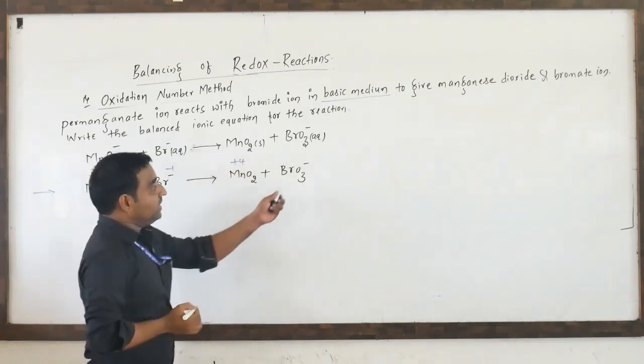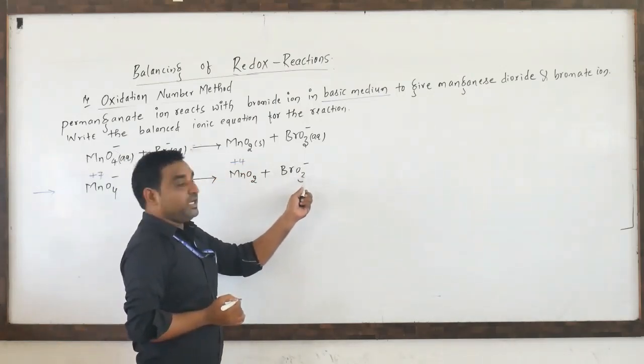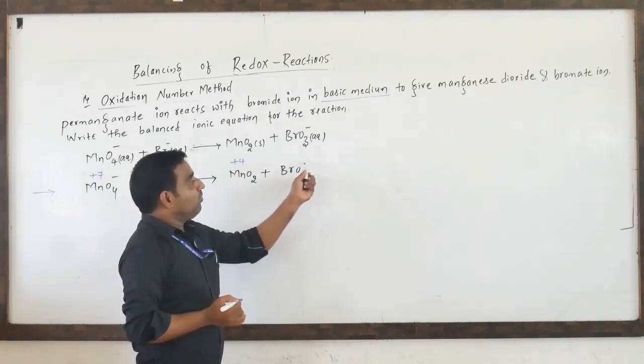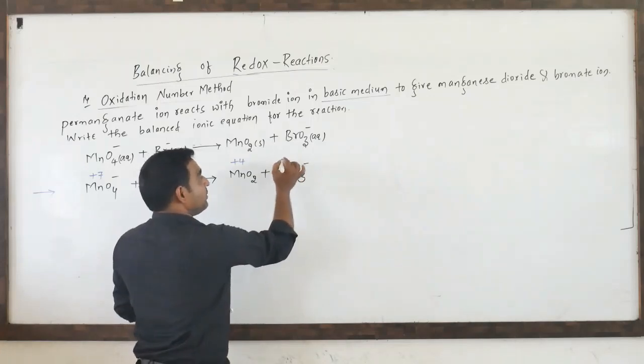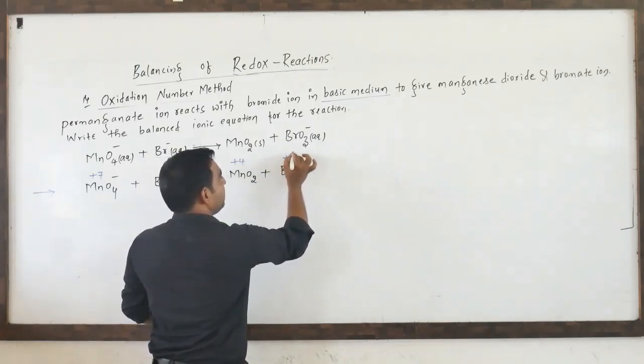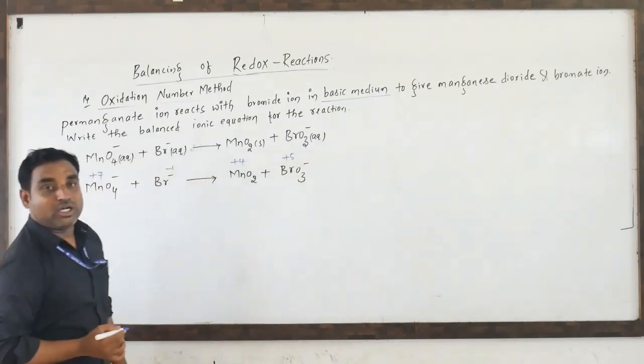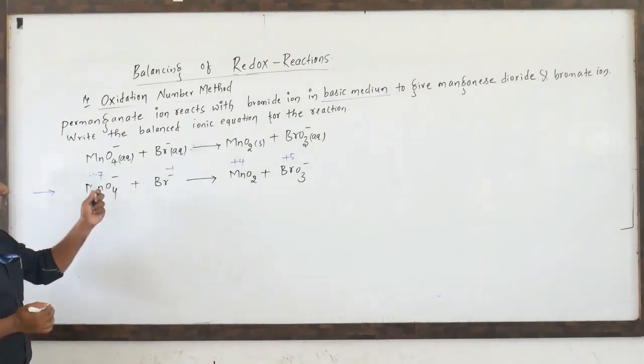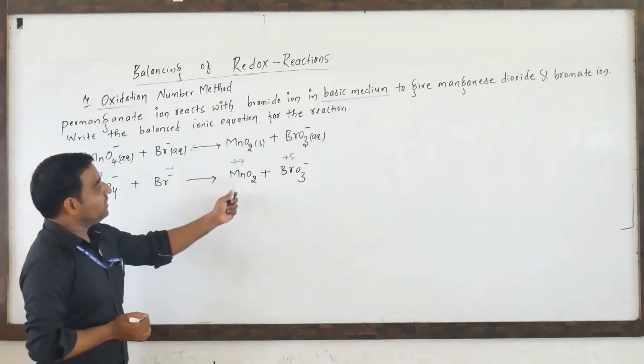Here one oxygen is minus 2, 3 oxygens are there, 3 2s are 6. So 6 minus 1 is 5 remaining. Bromine has a plus 5 oxidation state. So now we have written all the oxidation states of the species.